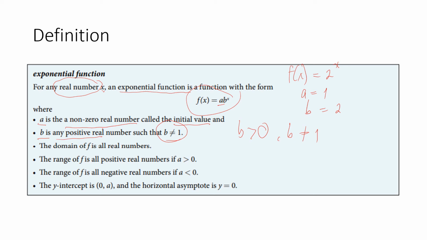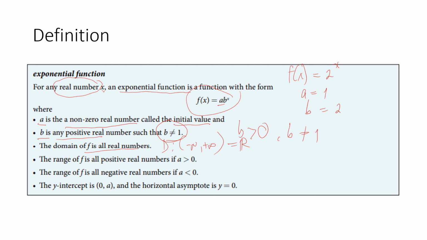Now, the domain of f, take note that the domain of f is all real numbers. Earlier, when we discussed the example 2 raised to x, the domain is negative infinity to positive infinity, or R. Now, the range of f is all positive real numbers if a is greater than 0.